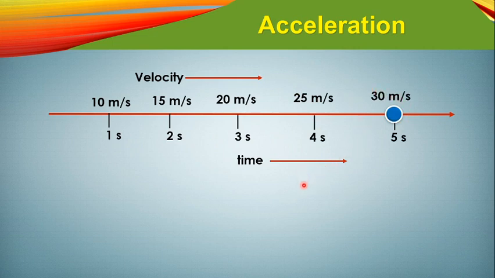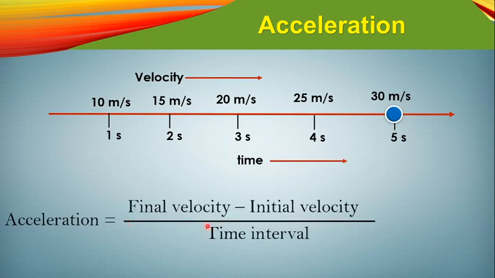If I want to find the acceleration from this changing velocity of a body, how do we find it? Acceleration means final velocity minus initial velocity divided by time interval. Let's consider between 3 seconds and 5 seconds.